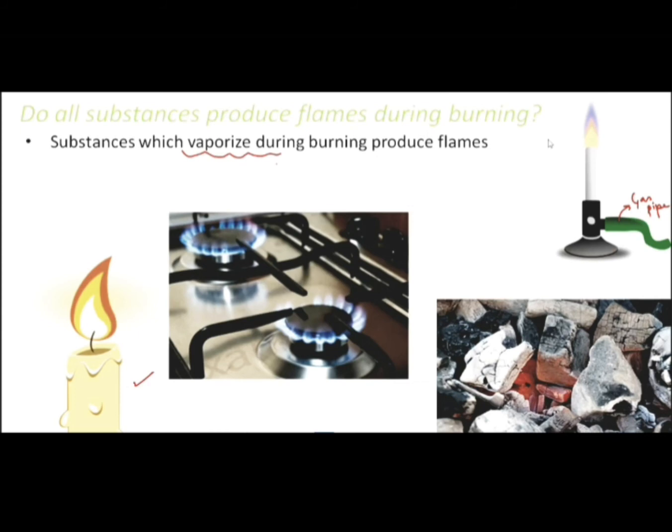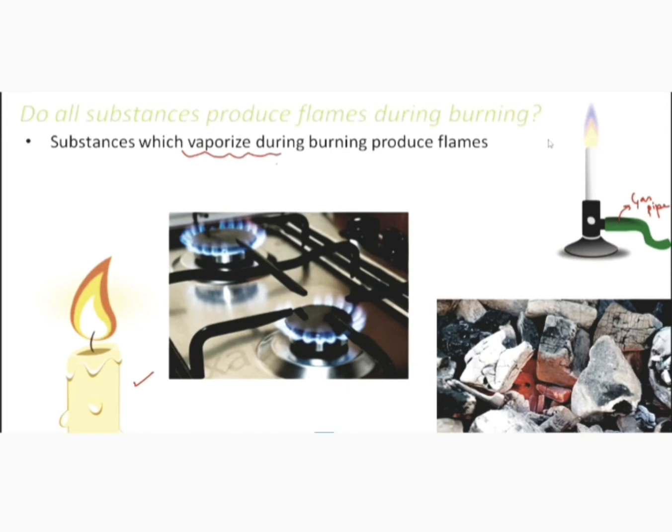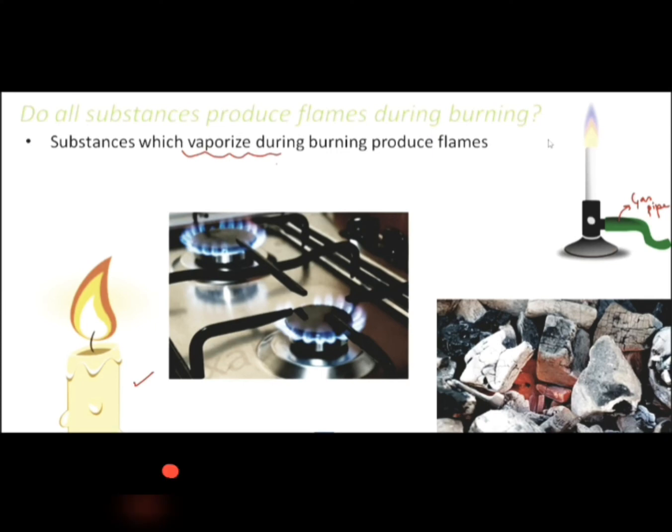Okay, now again let's go back to the example of candle. In a candle, what is getting vaporized when it's being burnt? It's the wax, right? You must have seen that wax is melting, so that means the wax is actually getting converted into vapors, and due to the formation of those vapors we are able to see the flame, because flame is nothing but the ignited vapors, right? So vapors are only visible as flames. But in case of charcoal, no vaporization is happening. Since there are no vapors, there is no flame.